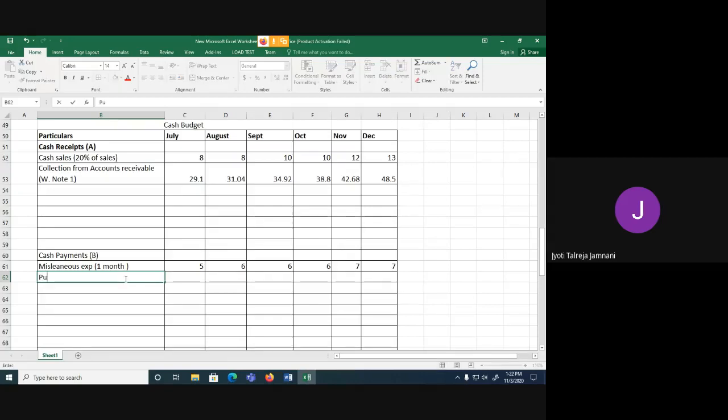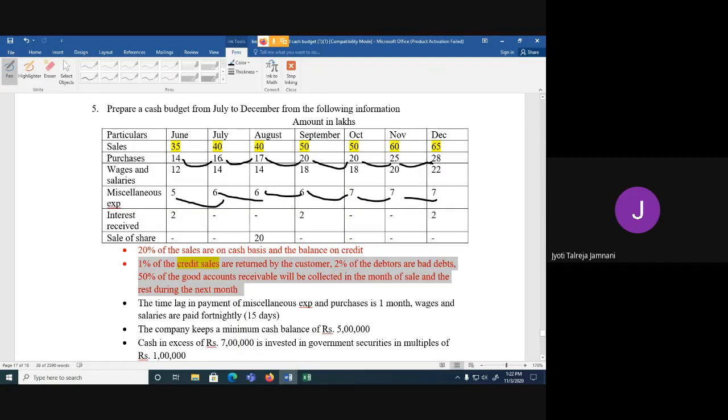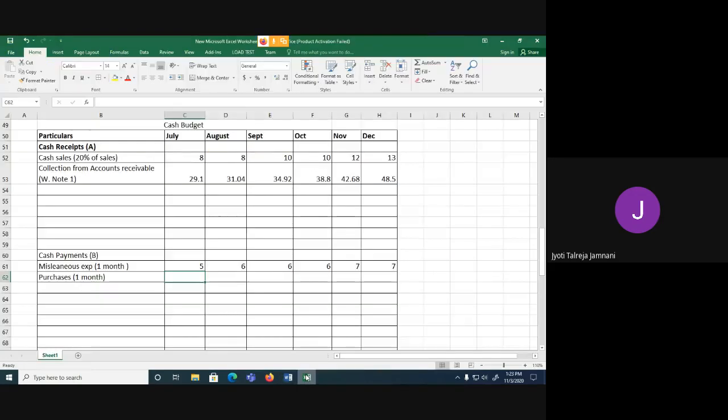Then purchases. Again 1 month time lag they have said. So similar way we will take June purchases 14, we will pay it in July. July it was 16, it will be paid in August. Okay, August it was 17, which will be paid in September.